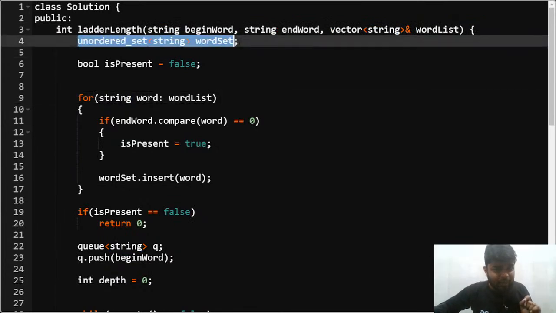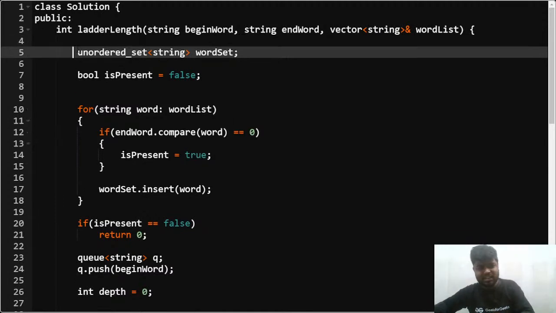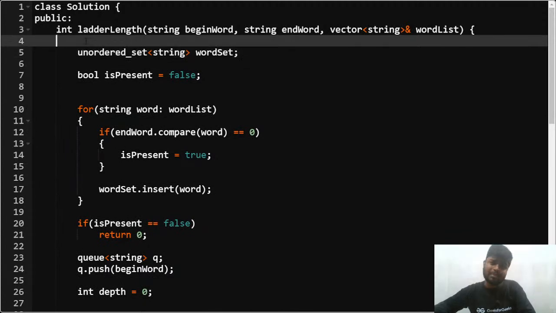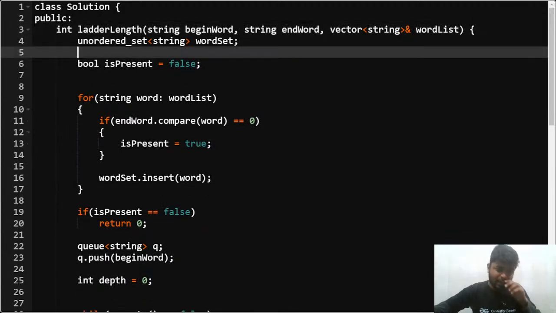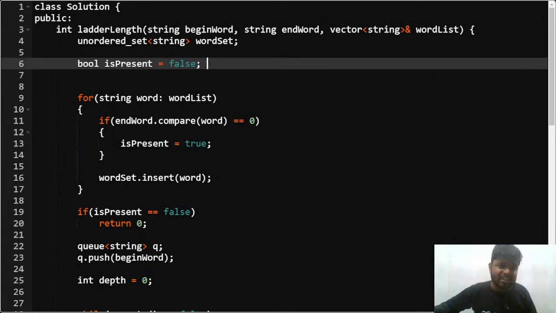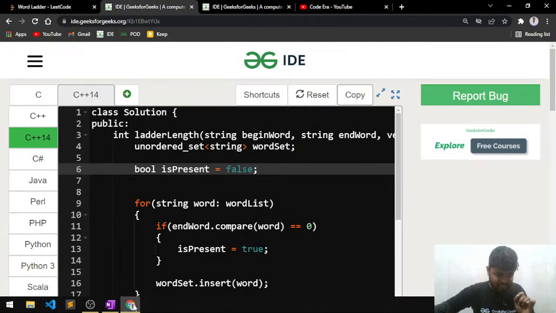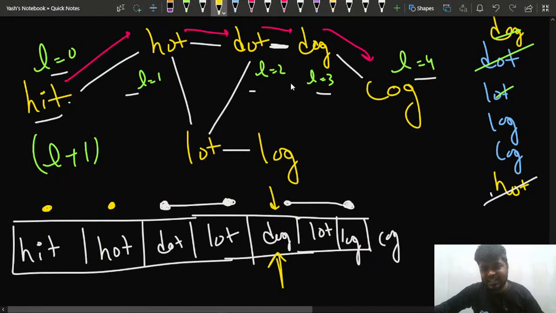I'll mark all my words into my map, or my unordered set, so that I can keep track of which words I have visited and which I have not. If you don't want to use an unordered set, you can also use something like a visited array, right? Then I'll be marking bool is present as false. So initially I'll think that, okay, cog is not present.